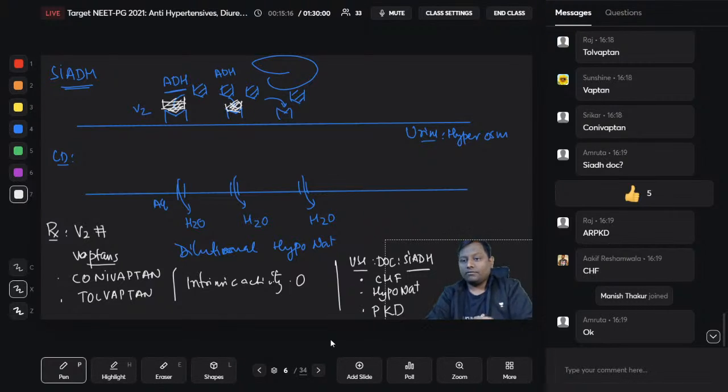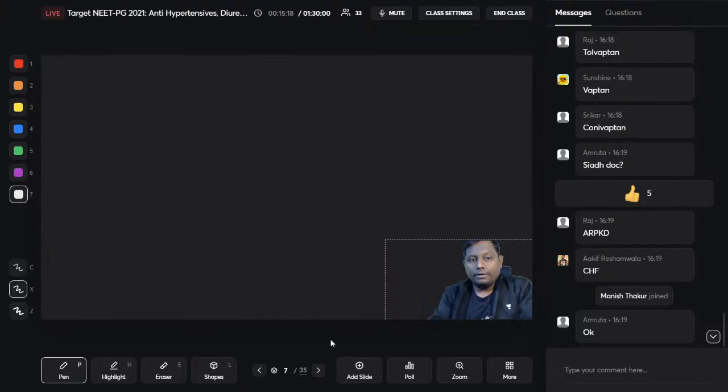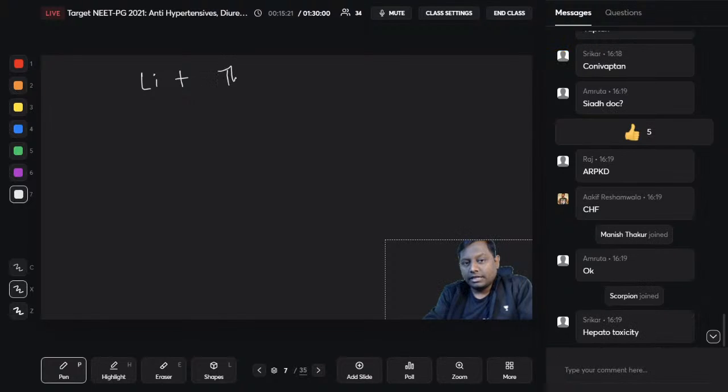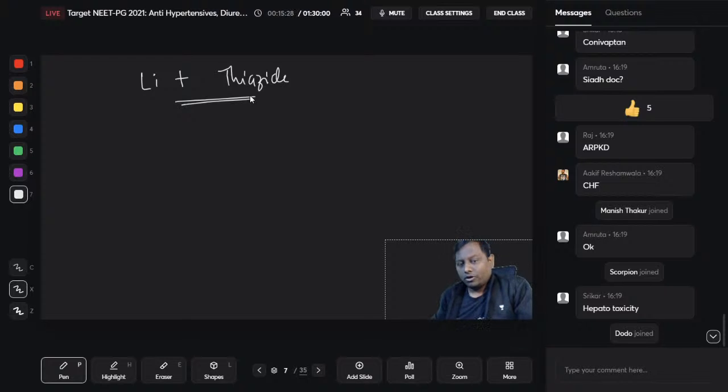Okay, apart from that, one of you has raised a query about lithium plus thiazide diuretics. What happens when lithium and thiazide diuretics are given together? Try to understand a very important fact here: whenever we give a thiazide diuretic, it will cause a diuretic effect. They will be causing diuresis. I hope it is clear to all of you.